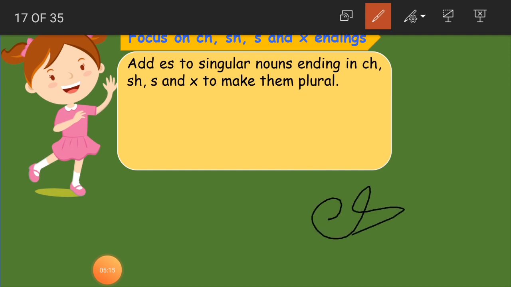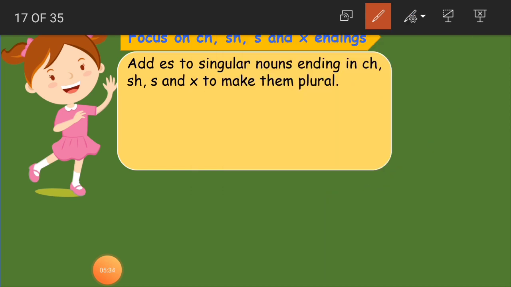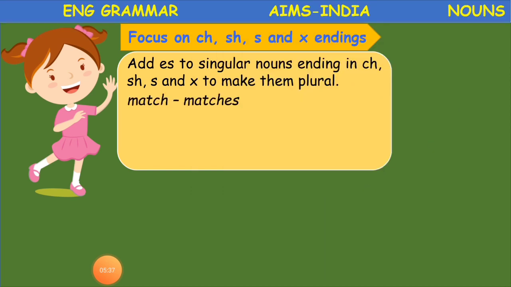For all nouns ending in ch, sh, s and x, we add es to make it a plural noun. We'll see some examples here. So here: box, boxes; brush, brushes; gas, gases.